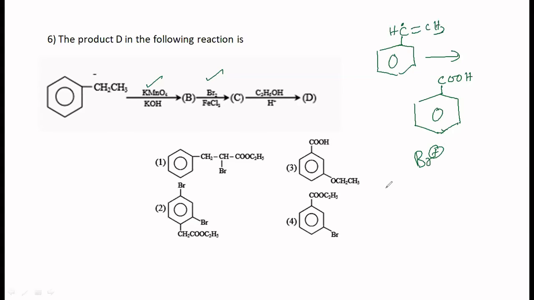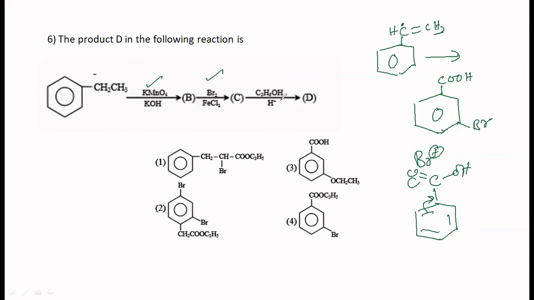Meta or ortho para? Ortho. The COOH group is an electron withdrawing group, isn't it? Any group which has got unsaturation, C double bond O, OH, right? This withdraws electrons, so it is electron withdrawing, and hence it is meta-directing, right? Therefore, your Br should come here.